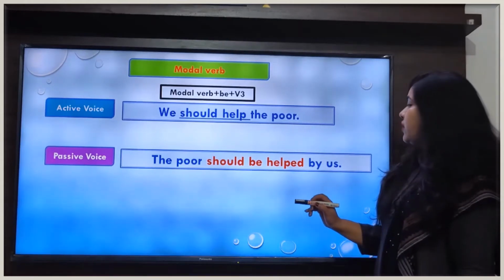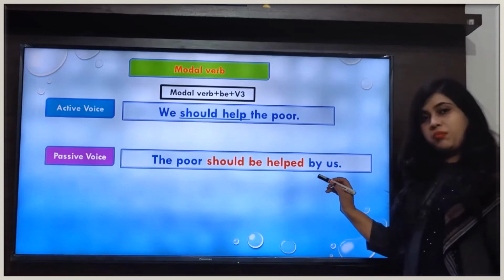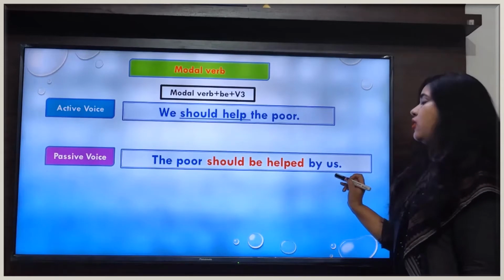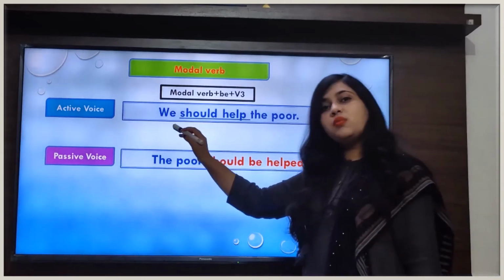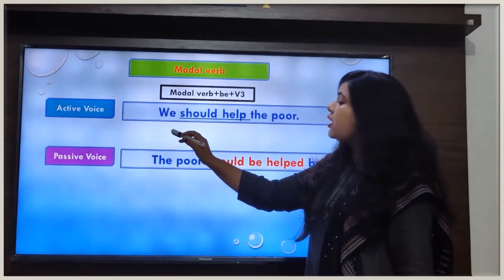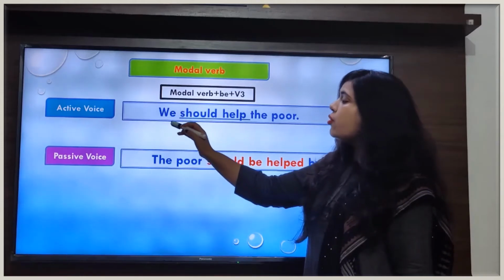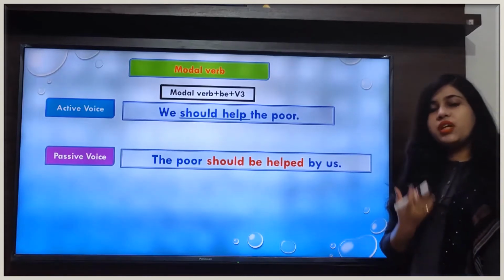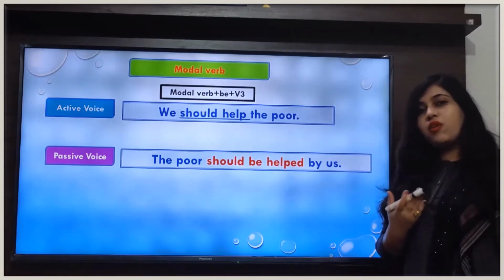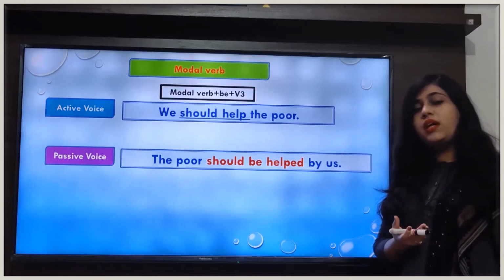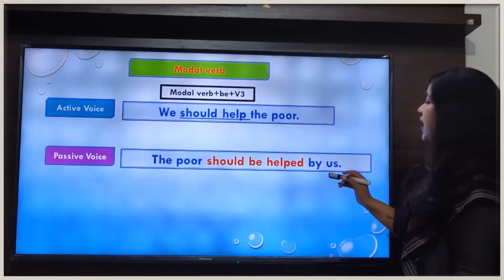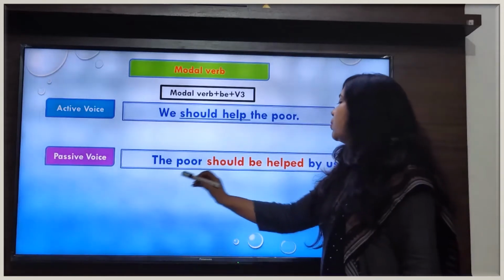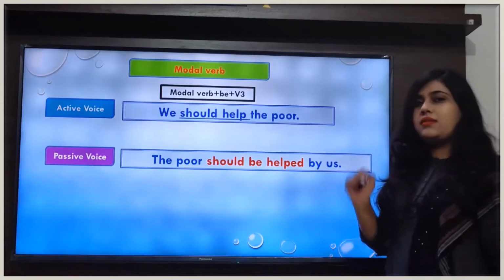After that we will add the preposition by, and then we will change the subject into an object. In this sentence our subject is we, and when we change the pronoun we into an object, we will write the objective case of the pronoun we. And what is the objective case of we? That is us. That's why we have written us here. So our sentence in passive voice will be: The poor should be helped by us.